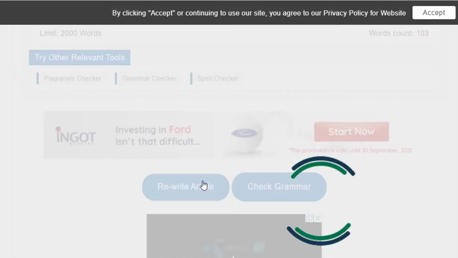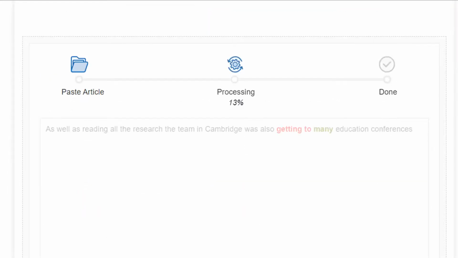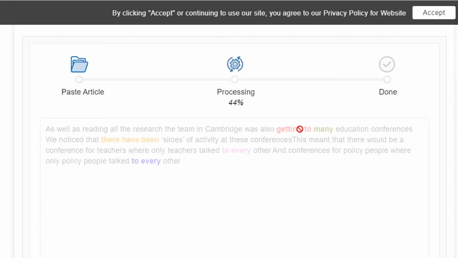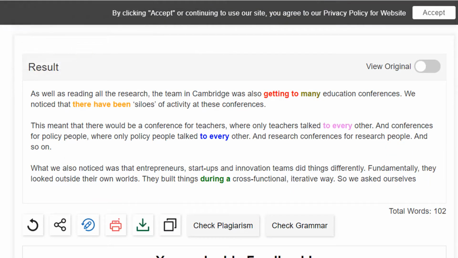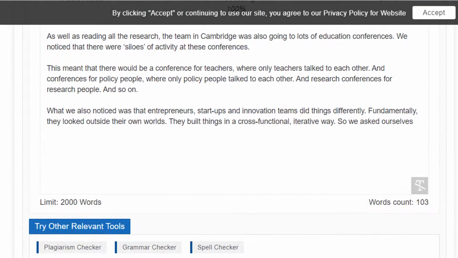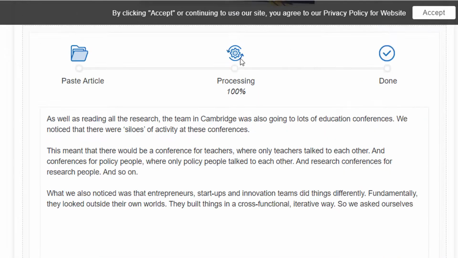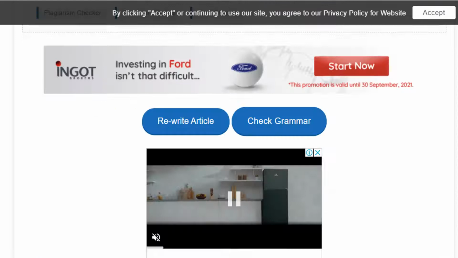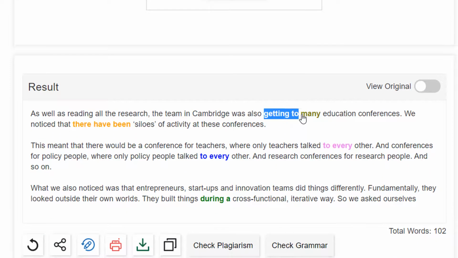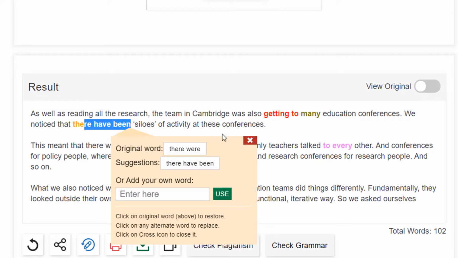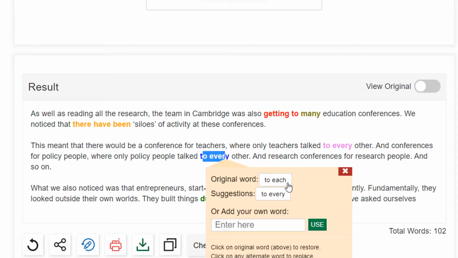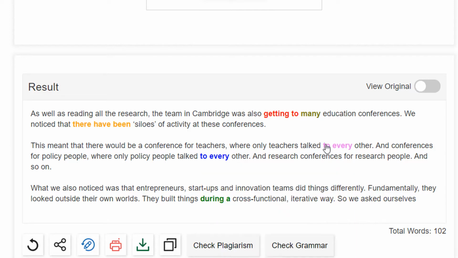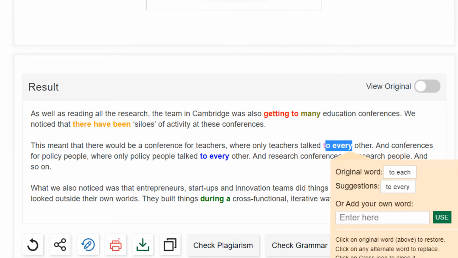Spinbot. Now this is Small SEO Tools. It is also a good tool, but Quillbot is the best. It is also going to change the synonyms, as you can see, and it will not show a more difficult meaning as compared to the Spinbot. This is the way of doing the processing, and this is the result. Look, the best thing in this tool is it will also show you the original word and the suggested one that this tool has changed. You can see that this is the original one and this is the suggested one.